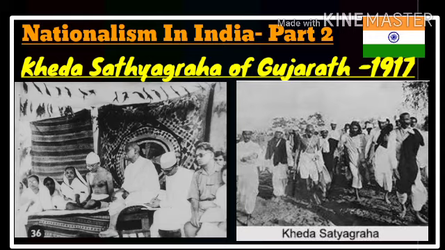They requested the government to suspend the tax, but the British were not ready to do so. So they informed Gandhiji, who came to Kheda, organized a Satyagraha against the revenue collection and successfully forced the British to accept the demand of the farmers.